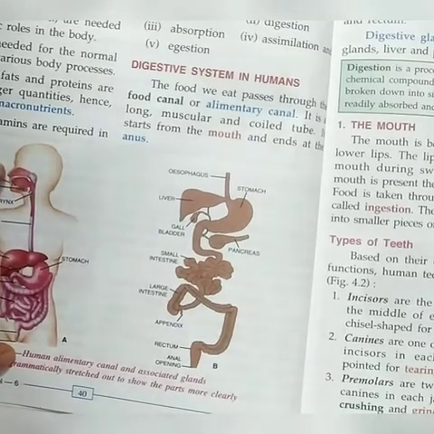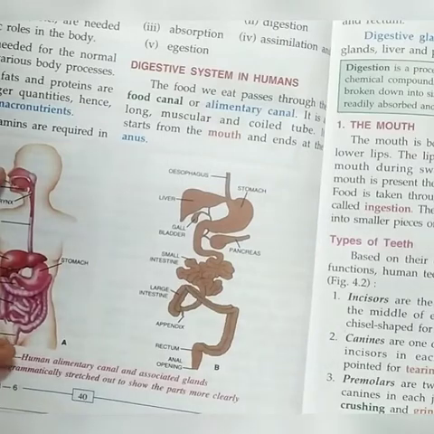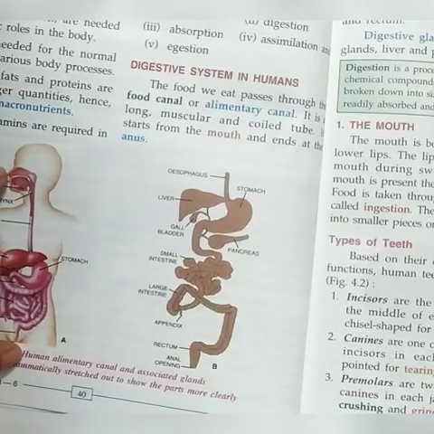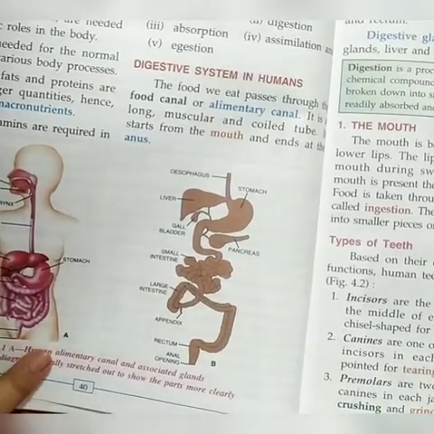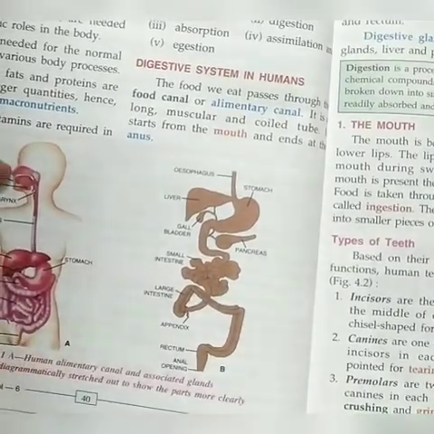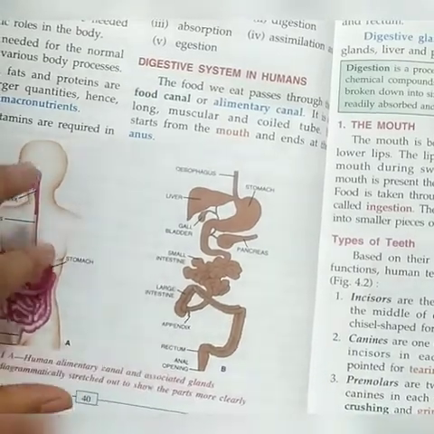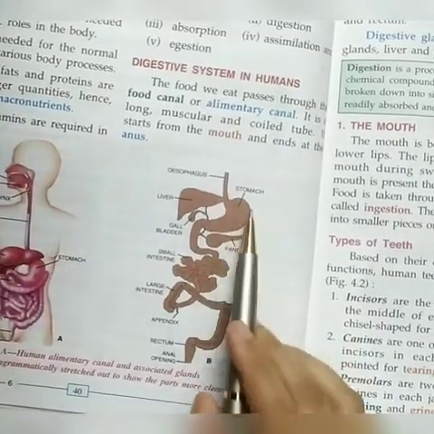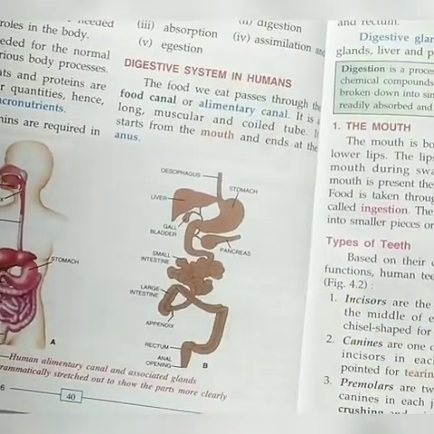2 openings. Opening for ingestion, that is mouth, and opening for egestion, that is anus, anal opening. Okay. So from mouth to anus, it is a long muscular coiled tube. You can see it is continuous. There is no break in between.